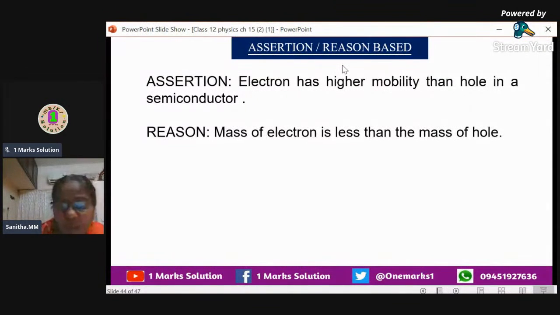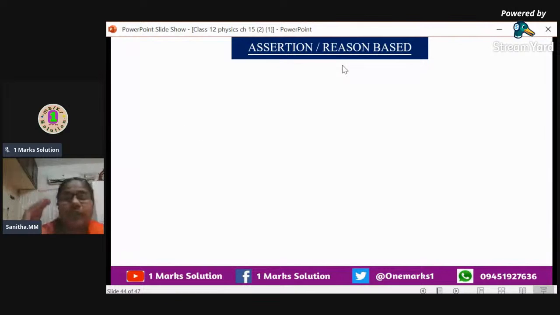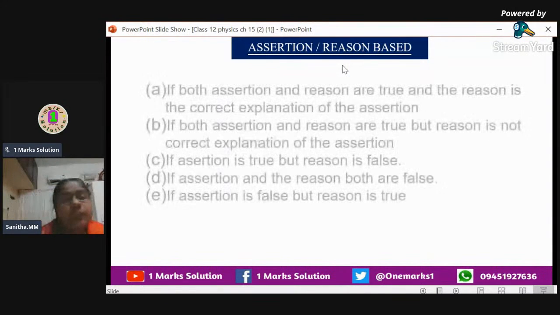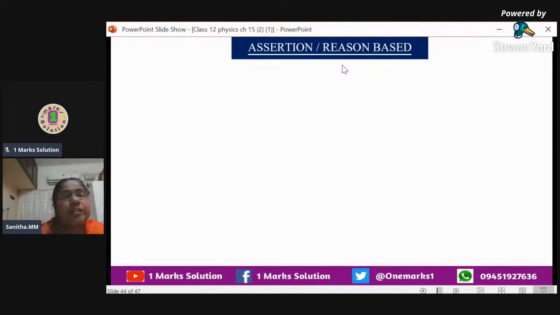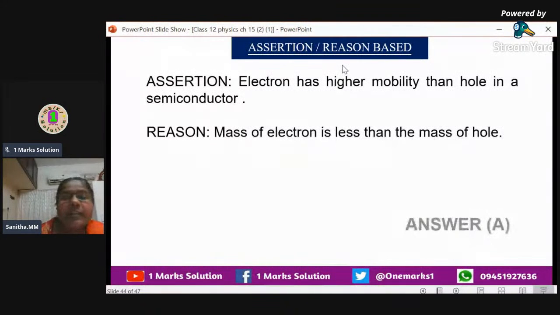Yes. Mass of electron is 9.1 into 10 raised to minus 31 kilogram. And we can consider hole as a positive, and it is 1.6 into 10 raised to minus 27 kilograms. So mass of electron will be very small. So the answer is the first option: both assertion and reason are true, and the reason is the correct explanation of the assertion. So the answer is A only.